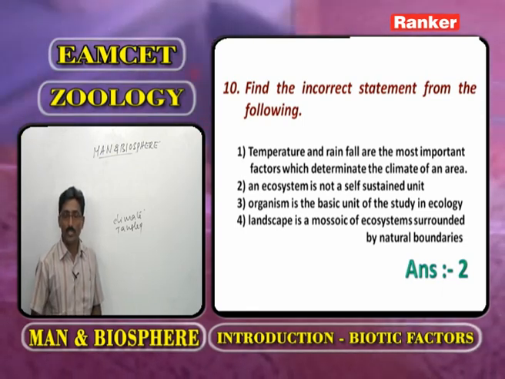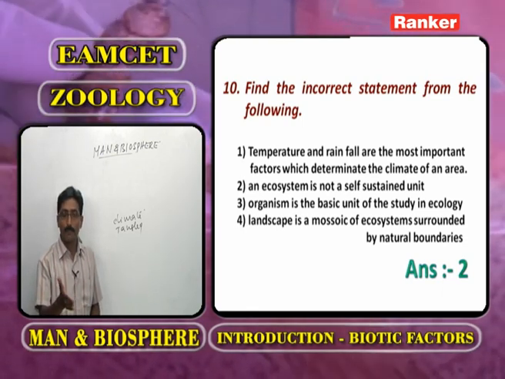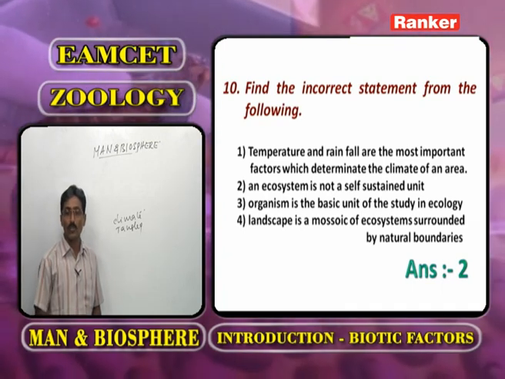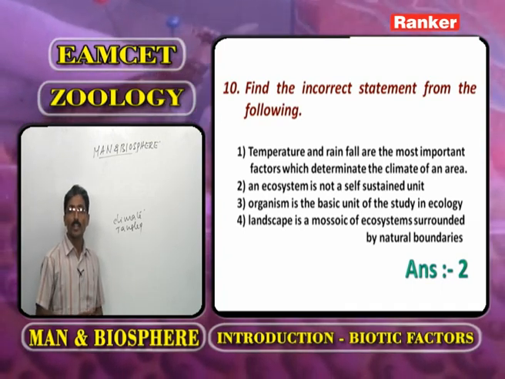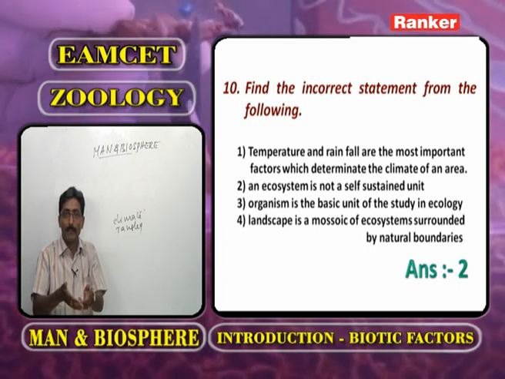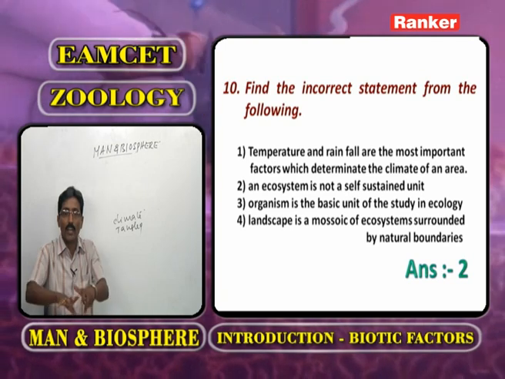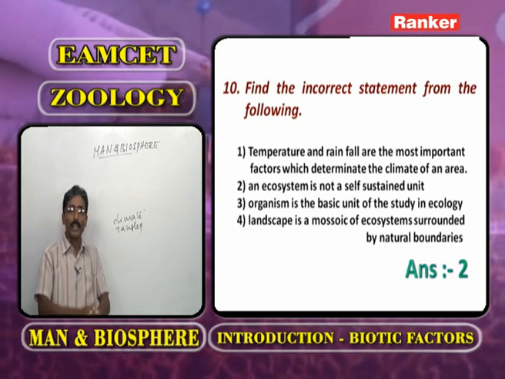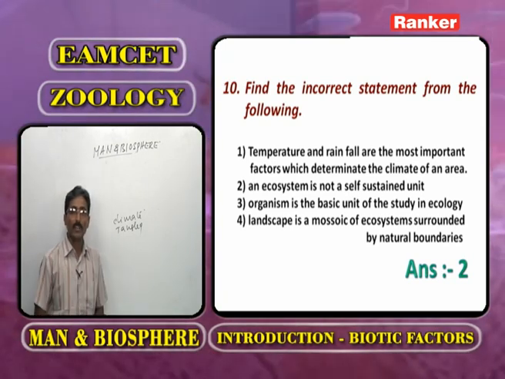What about the fourth statement? Landscape is a mosaic of ecosystems surrounded by natural boundaries. Now, what is meant by landscape? An assemblage of ecosystems. Take for example India, which is a natural ecosystem.